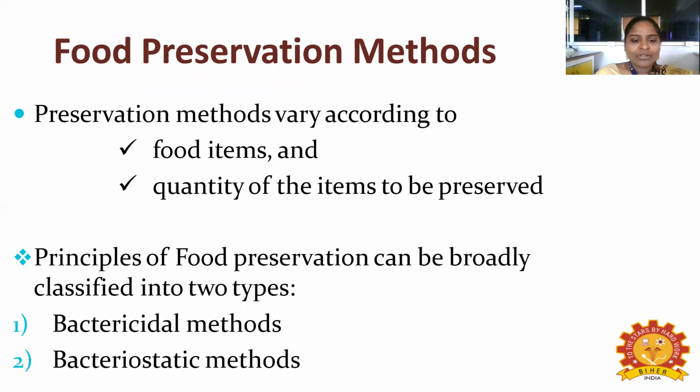The principle of food preservation can be broadly classified into two types. One is the bactericidal method, another one is the bacteriostatic method. The bactericidal method is used to kill the bacteria. The bacteriostatic method is used to prevent the microorganism. The bactericidal method is a straightforward method, whereas the bacteriostatic method is going to prevent.